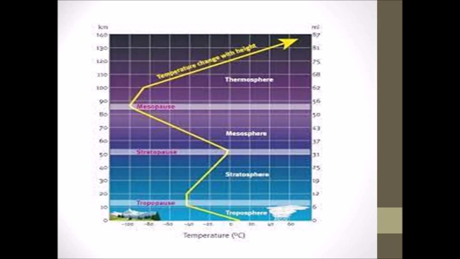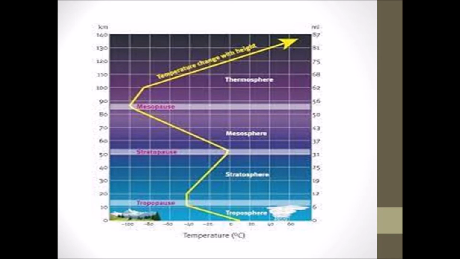This is the diagram of the distribution of temperature in the atmosphere. So the temperature of the atmosphere changes according to height. The first one they have given is the troposphere. The troposphere begins at the surface and extends between 9 km at the poles and 17 km at the equator.